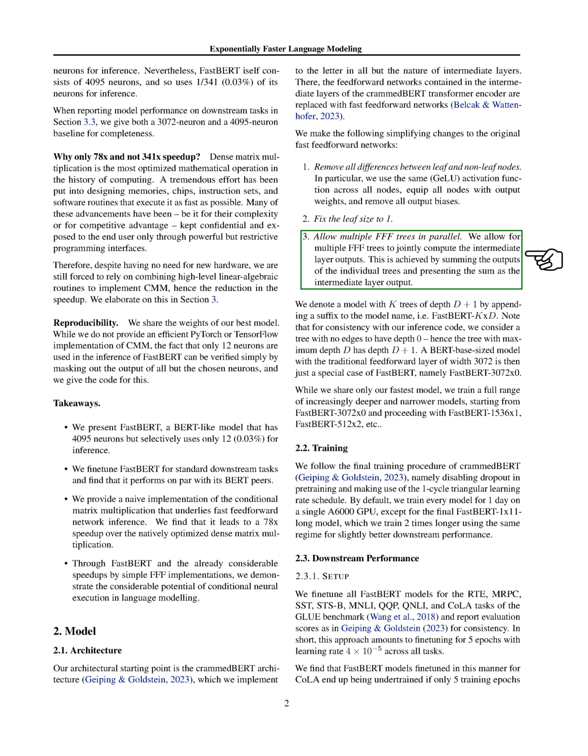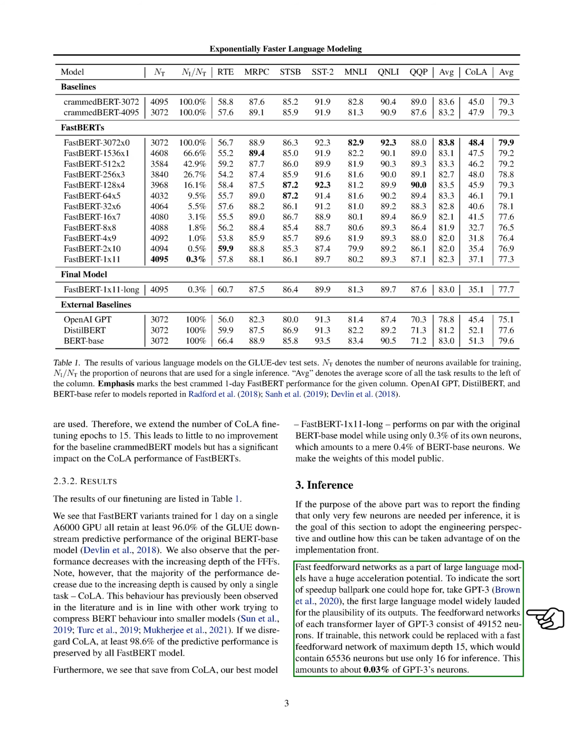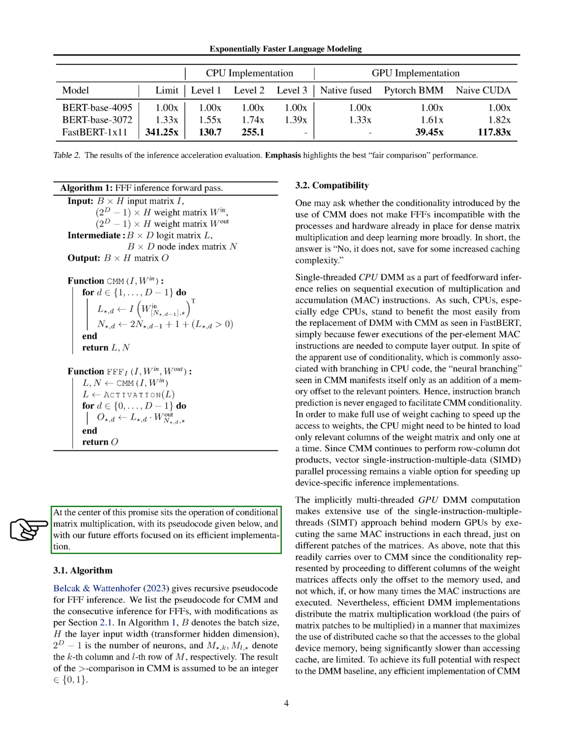In the next section, we discuss how to take advantage of the fact that only a few neurons are needed per inference. Fast feedforward networks have the potential to greatly speed up large language models. For example, GPT-3, a large language model known for its plausible outputs, could be replaced with a fast feedforward network of maximum depth 15. This would use only 16 neurons for inference, which is about 0.03% of GPT-3's neurons. The key to this speedup is the operation of conditional matrix multiplication. We plan to focus our future efforts on implementing this operation efficiently.